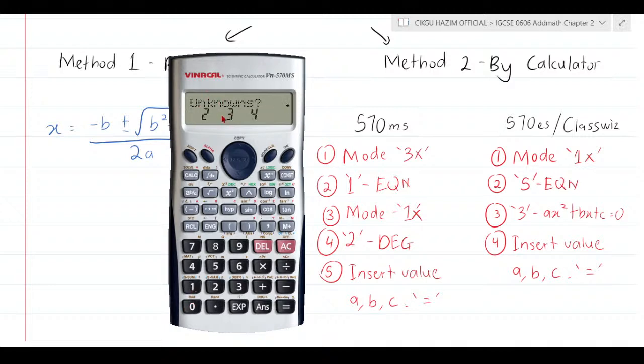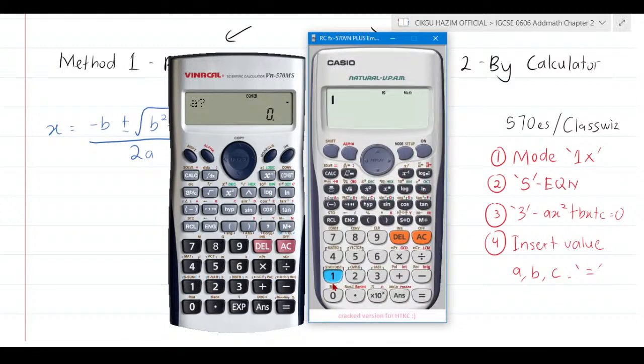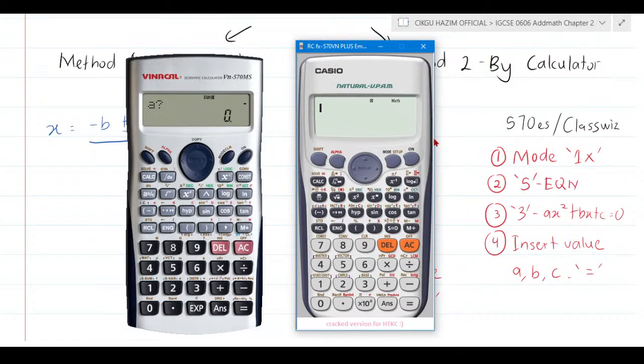Then they surely are going to ask you for the unknowns, so you need to press mode one more time. They're going to ask you about degree, or they just write DEG there. DEG stands for degree, so you press number 2. Why 2 here? Because for ax² + bx + c, the degree of the equation is 2, the power of 2. Then they're going to ask you the value of a, b, and c. How do you press it? Just press the number and then press equal. Press the number, press equal. Press the number, press equal. The answers will appear.